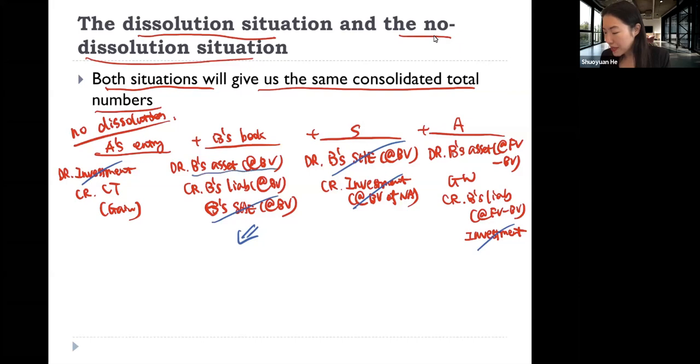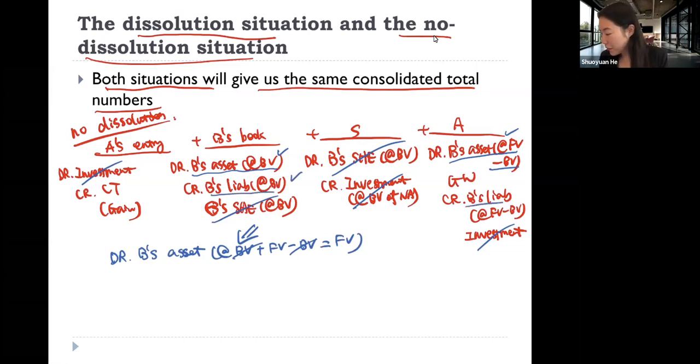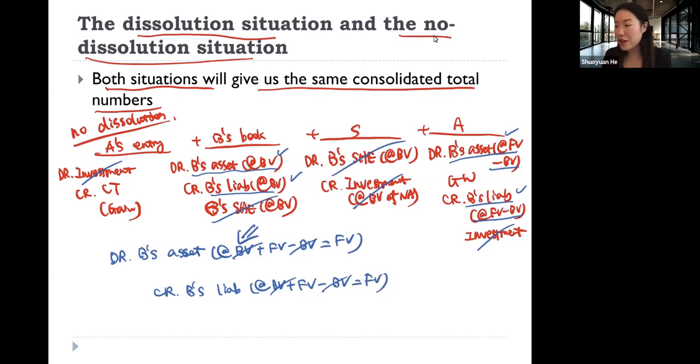We have firm B's assets at book value. We have firm B's assets at the difference between fair and book value. So we have a debit of firm B's assets at book value plus fair value minus book value. So what is it? It is just at fair value. And then we have firm B's liabilities at book value, and firm B's liabilities at the difference between fair and book value. So we have B's liabilities at book value plus fair value minus book value, and book value cancels out. So what we have left is the fair value.